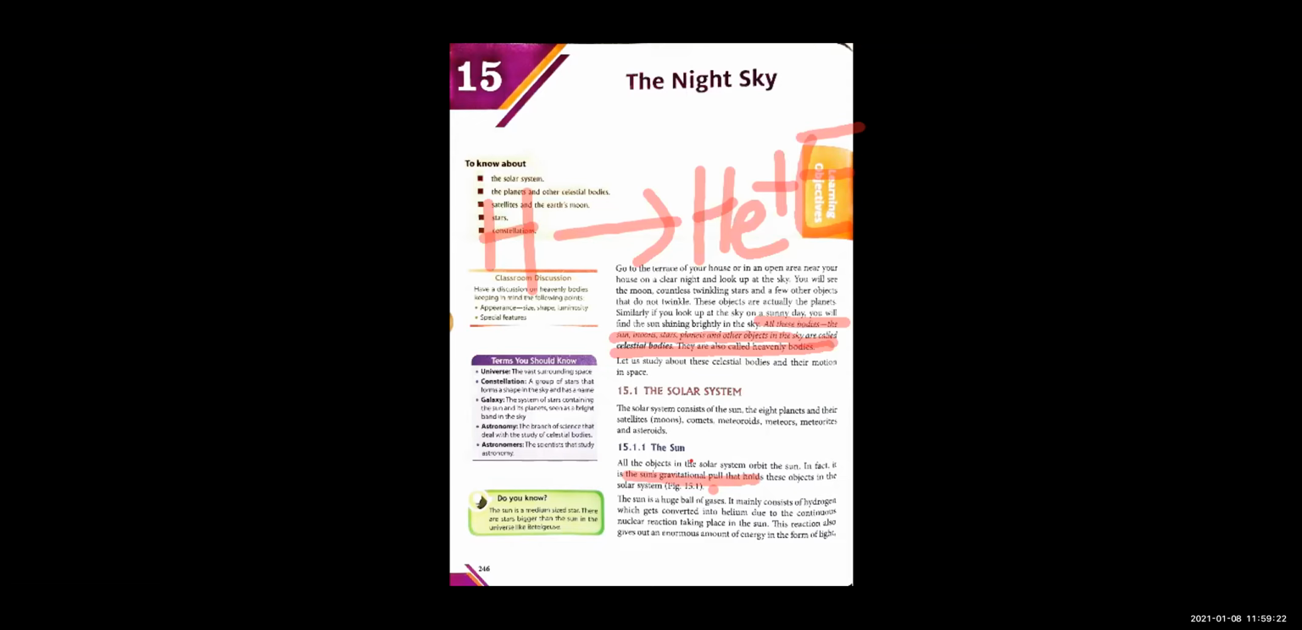And children, you might be knowing, you are very smart, that sun is also a star, right? Sun is a star, and there are many stars like sun in the universe, right? And sun is neither a very big star nor a small star. It is a medium sized star.